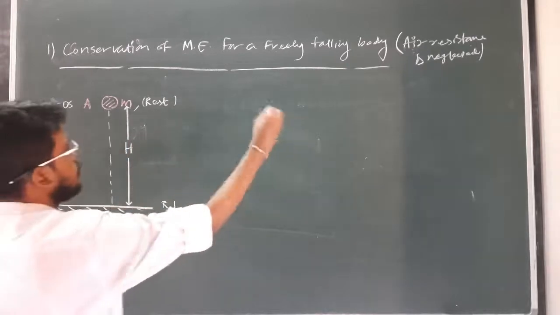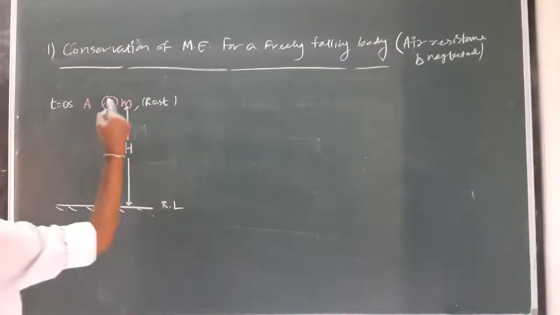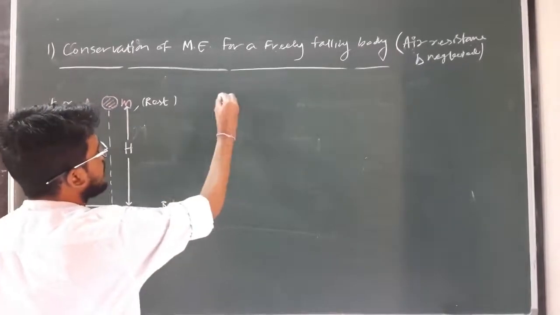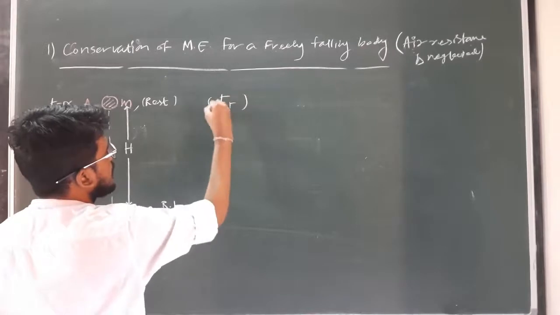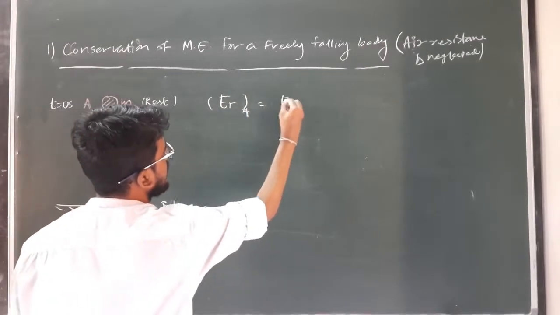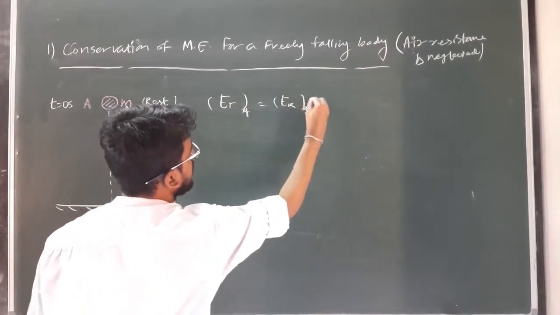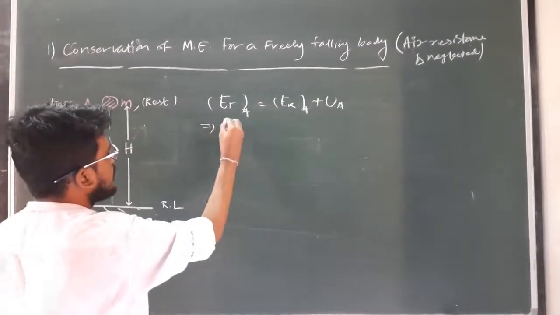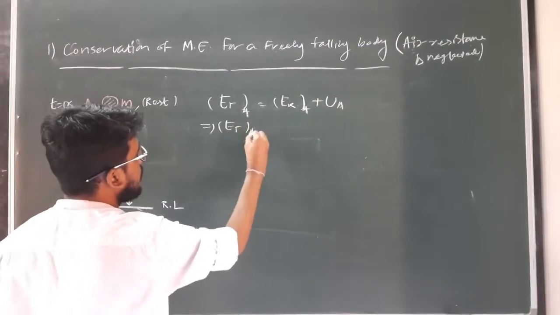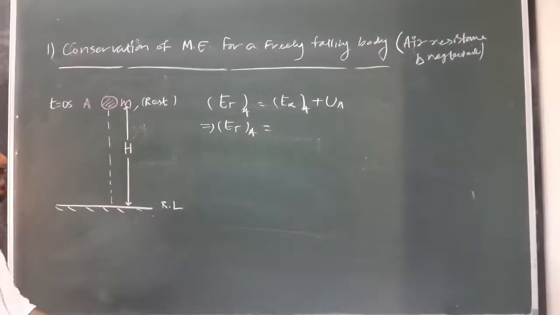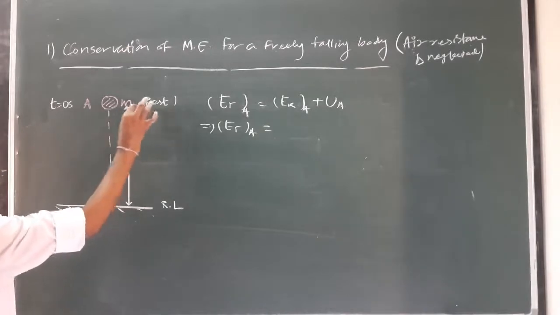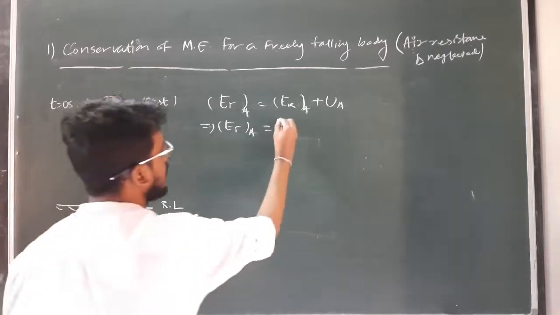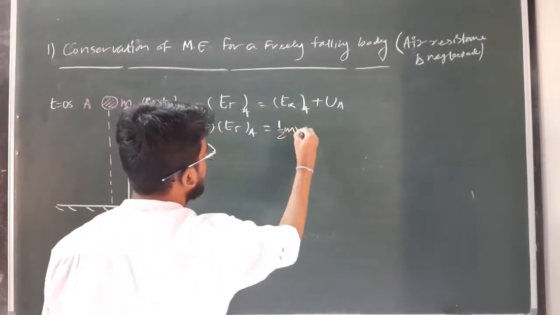Initially, what is the energy stored within the body at point A? We can write the total energy at A is equal to the kinetic energy at A plus the potential energy at A. So the total energy at A will be equal to how much? What is the kinetic energy at A? As the body is at rest, its velocity is 0. So its kinetic energy is equal to half mv square, Ek equals half mv square.